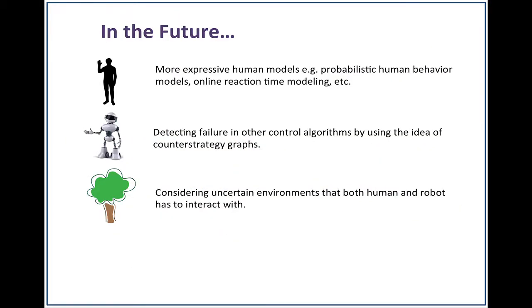All right, so for future directions, what you want to do is look at more expressive human models and look at other types of behaviors, risks, and perceptions in the humans. From the control side, you want to look at other types of controllers, like MPC. Like in this work, we looked at reactive synthesis. You want to look at all these other types of controllers and detect failures in such scenarios. And also, we assume perfect information in our models. You want to look at uncertainty when we have uncertainty in the models and all that.